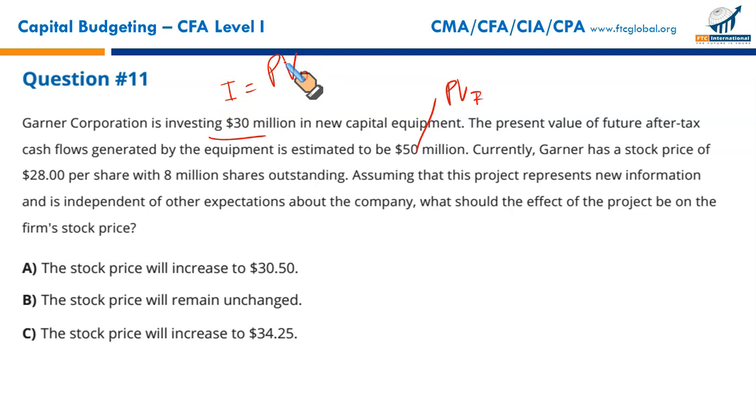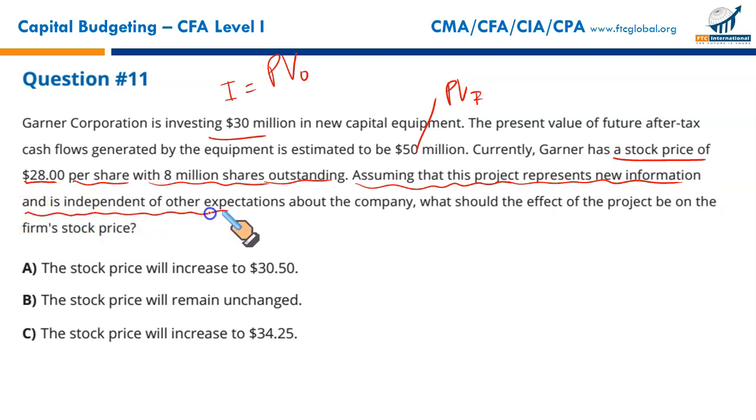Okay. Currently, Garner has a stock price of $28 per share with 8 million shares outstanding. Assuming that this project represents new information and is independent of other expectations about the company, what should the effect of the project be on the stock price? First of all, we need to calculate the NPV.